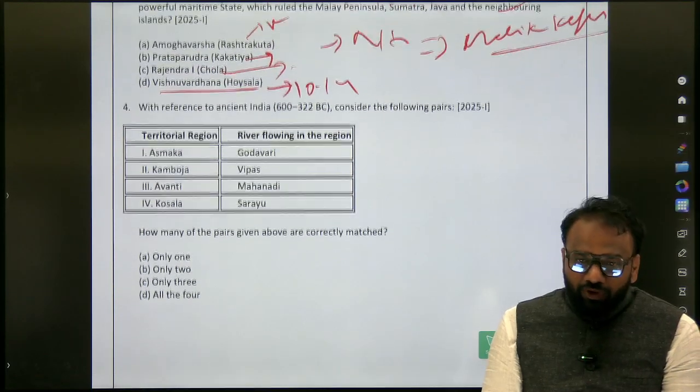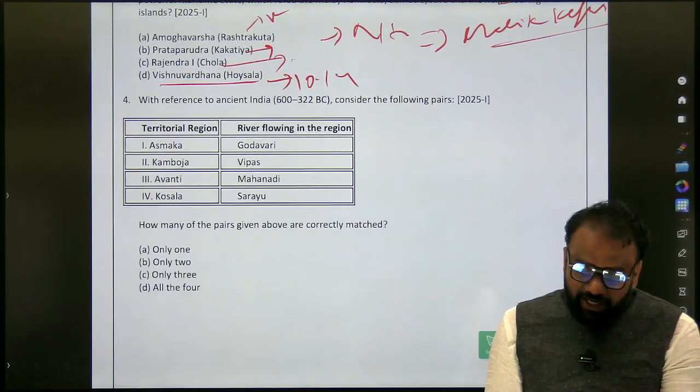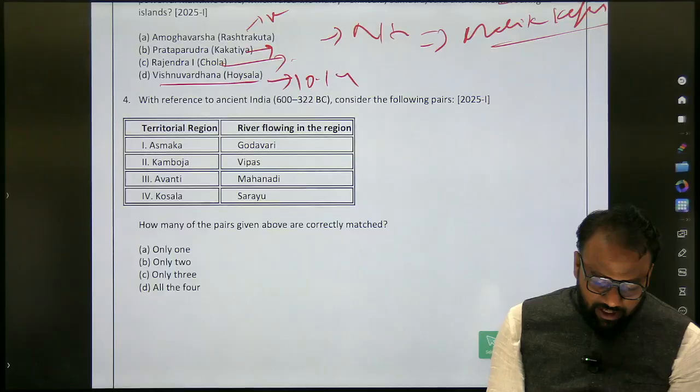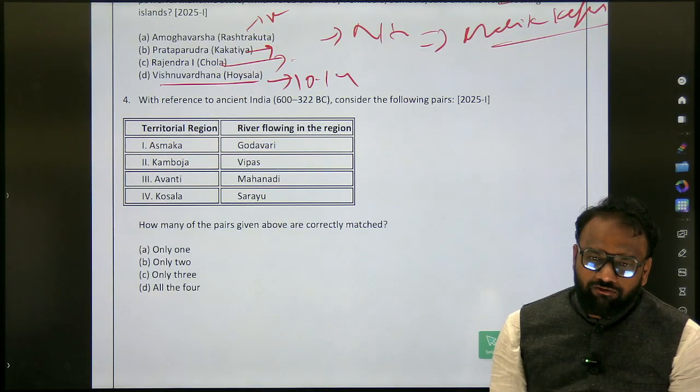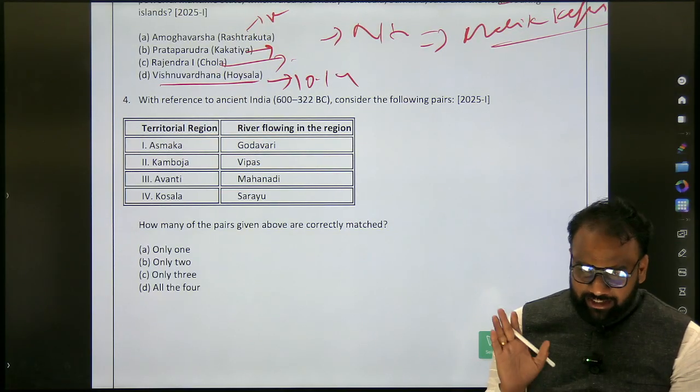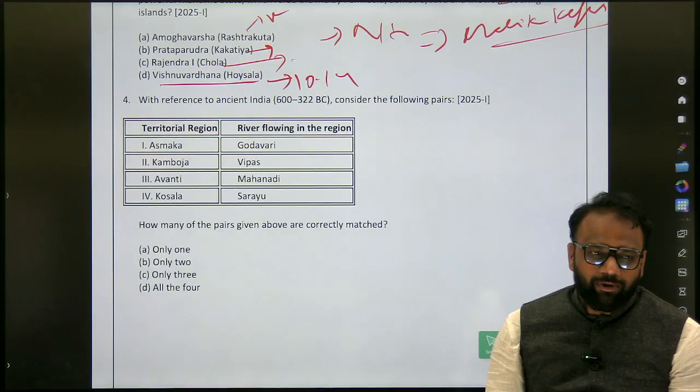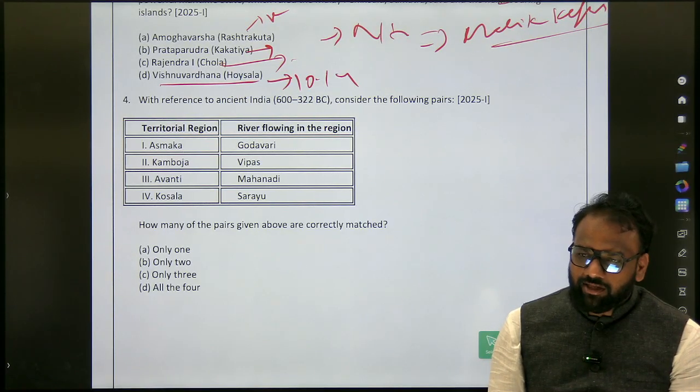Next, fourth, with reference to ancient India, consider the following pairs: Asmaka, Kamboja, Avanti, Kosala. Godavari, Vipas, Mahanadi, Sarayu. It's a bit tough question because the previous year when we prepared, we had not gone to this extent. So in our notes we have Mahajanapadas. How many Mahajanapadas are there? 16 Mahajanapadas are there, right?